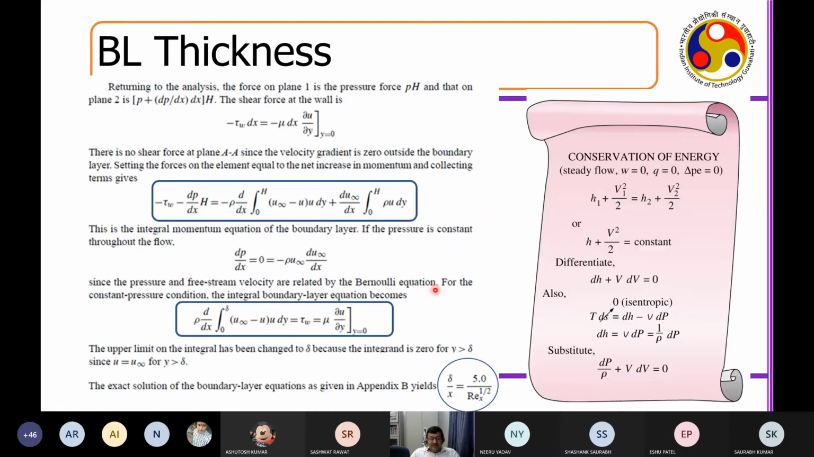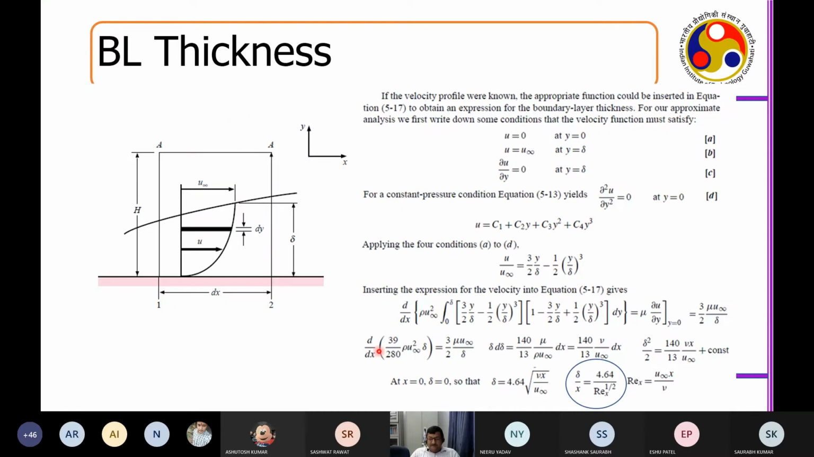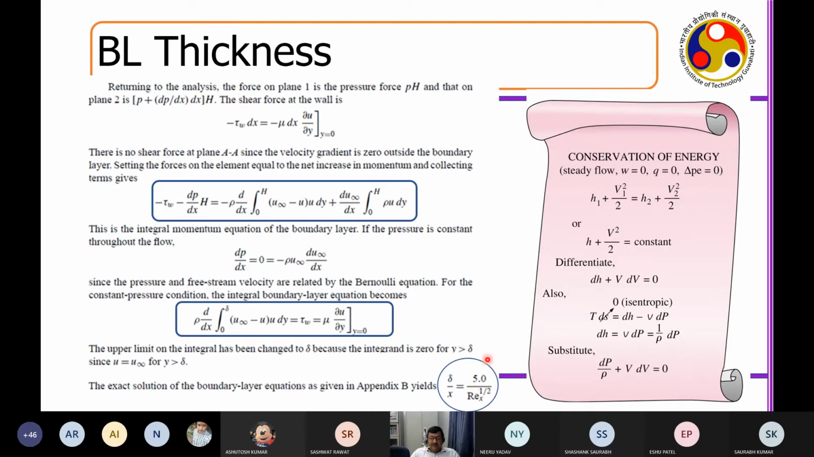Now what he did, in this equation, he plugged back the u that he derived. In all the u's, he has plugged it back in. And then once he simplified this equation, he obtained delta by x equal to 4.64 by Reynolds number to the power half. Later on, when we did a lot of mathematics, the analytical solution we got is 5 by Reynolds number to the power half.